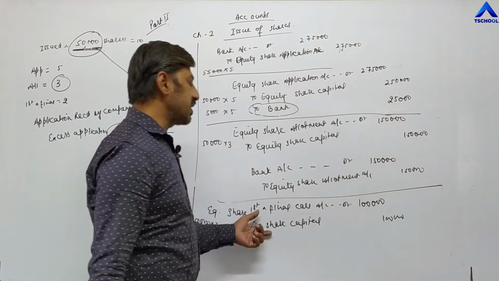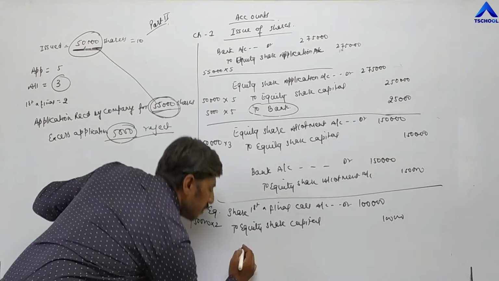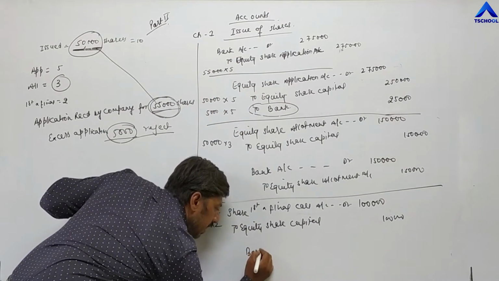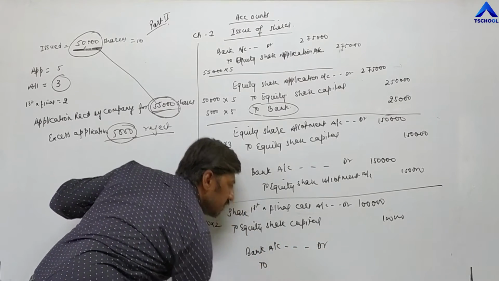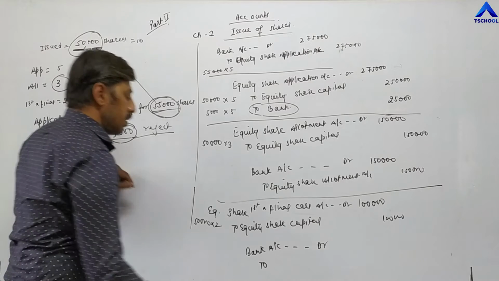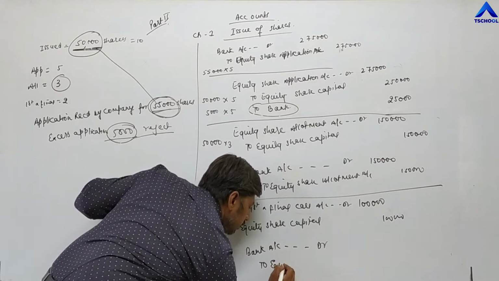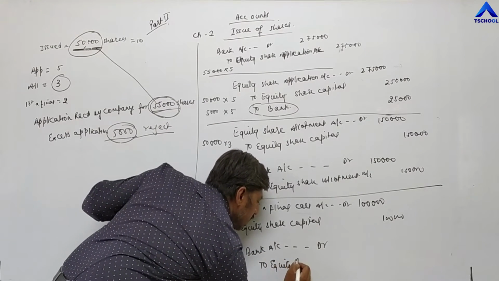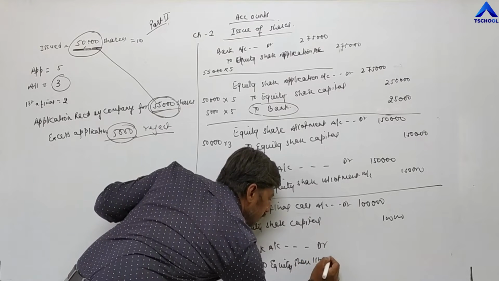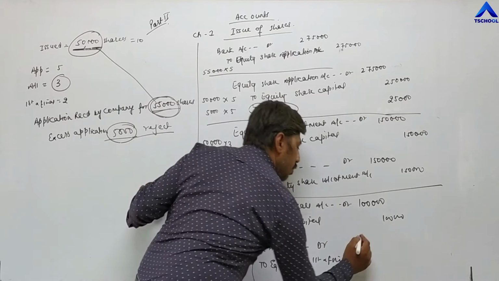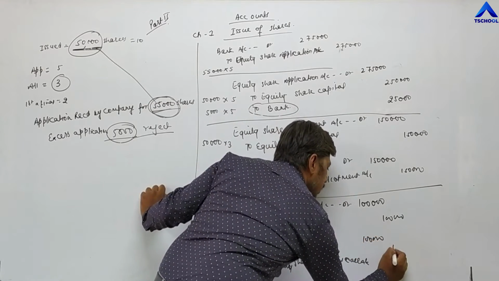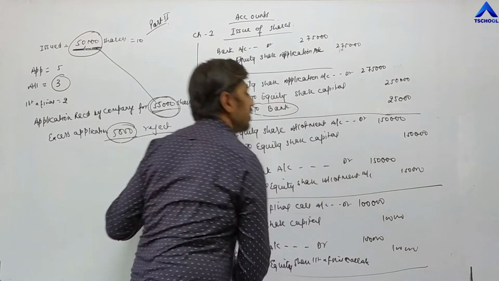Once they receive this amount, again the same entry we have to repeat. They are receiving a check, so bank account debit. Which installment are they receiving? First and final call. So to equity share first and final call account. How much amount? 1 lakh rupees. In this way you have to pass the entry.